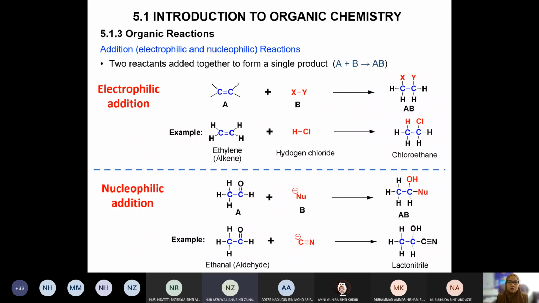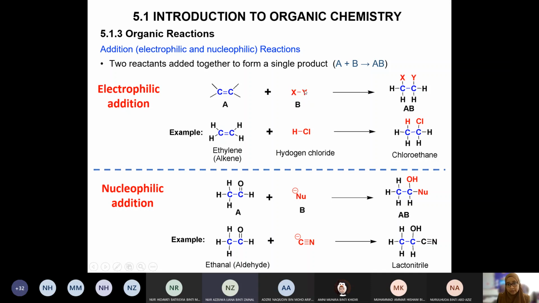something into that molecule. For example, this is molecule A. So it has a double bond. So this double bond can be broken down. So you want to put this XY into A and become XY. So finally the XY is now added into the molecule. So this is what we call addition. Simple. But electrophilic addition is because a neutral molecule is used.